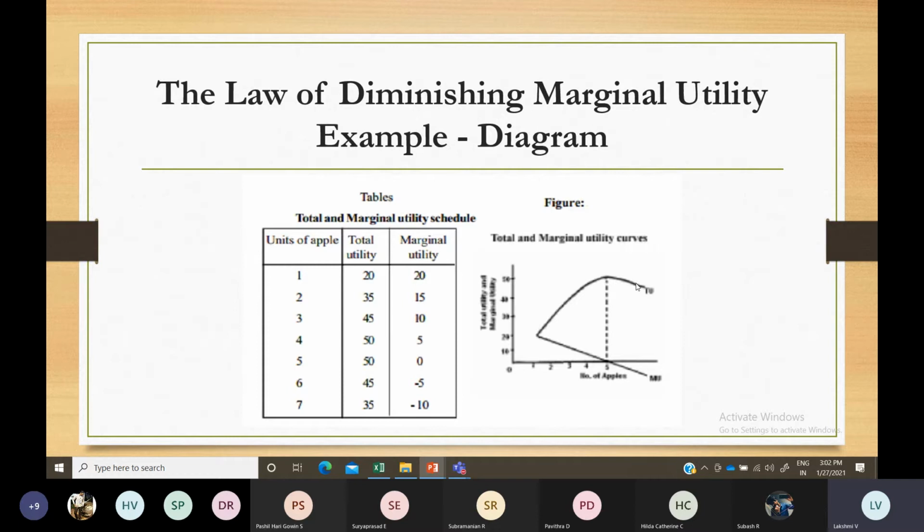After that, total utility also starts to decline, and marginal utility becomes negative. That is what the law of diminishing marginal utility deals with.